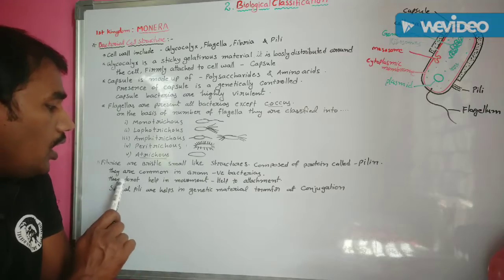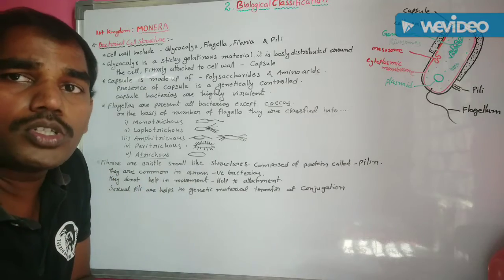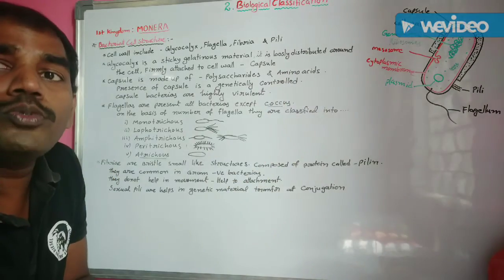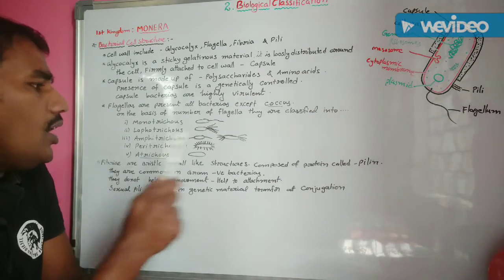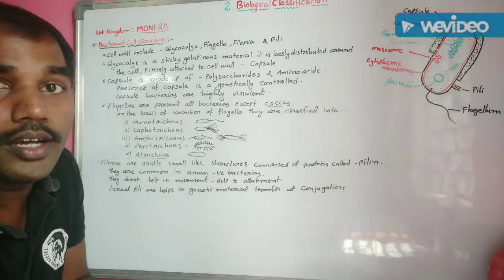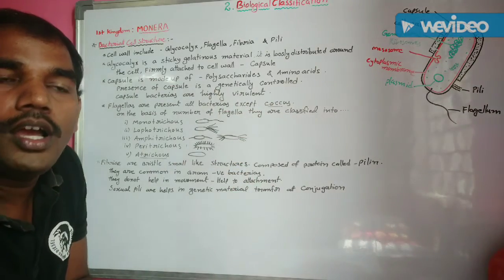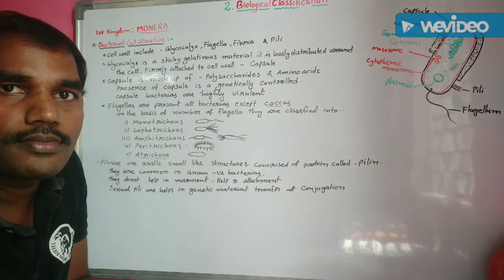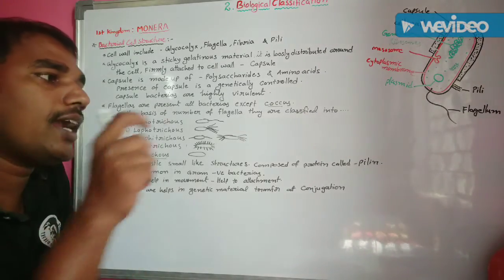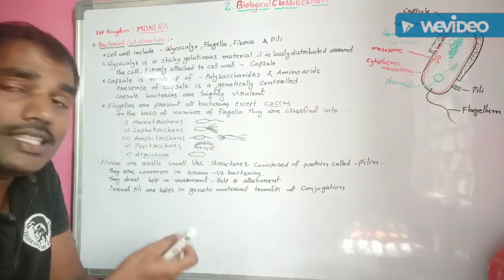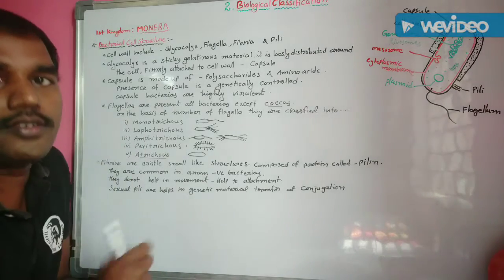The next point: they do not help in movement or locomotion. Flagella help in locomotion, the movement of the bacterial cell. But these fimbriae or pili do not help in movement. They help in attachment to the host organism or surface. Understand? So these are helpful for attachment. Bacteria attach to the host organism with the help of these tiny bristly structures called pili.